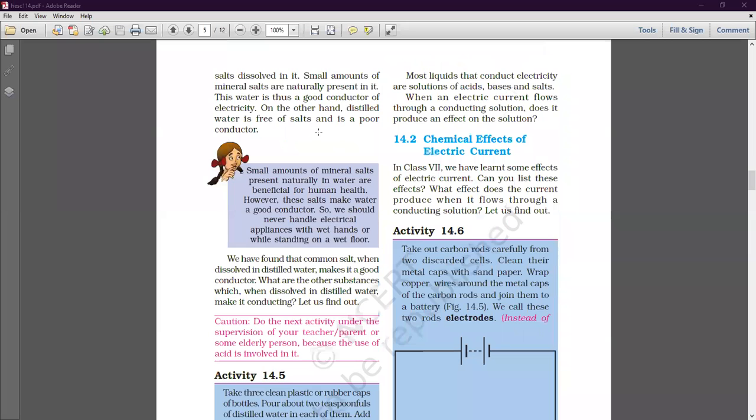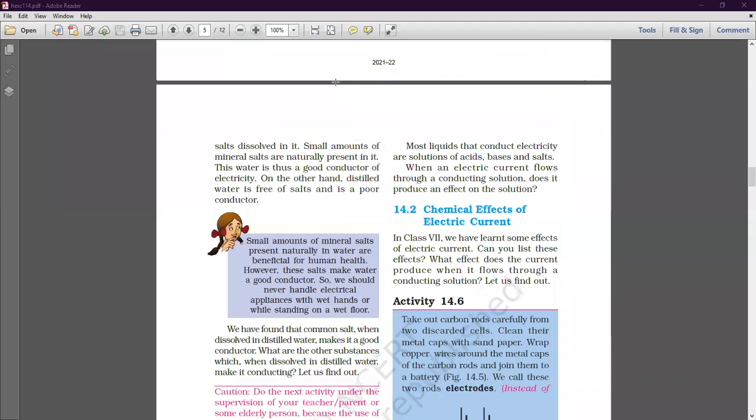Okay, students. Now you can see it from here also. It is mentioned: most liquids that conduct electricity are solutions of acid, base and salt. Very important. All of you mark it in your books also, that most of the solutions that conduct electricity are mostly acids, bases or salts.